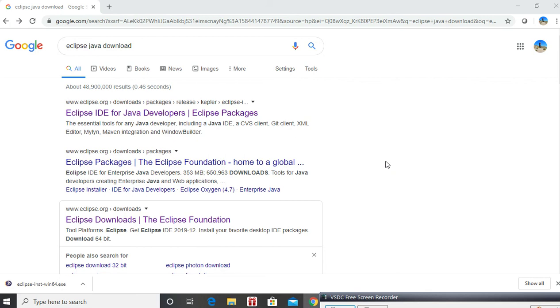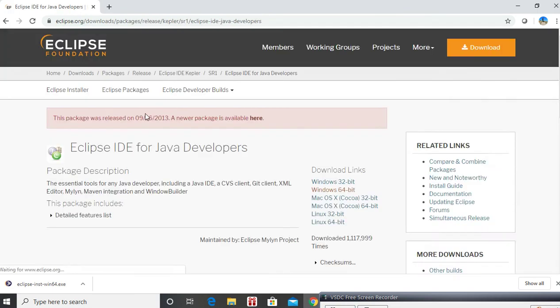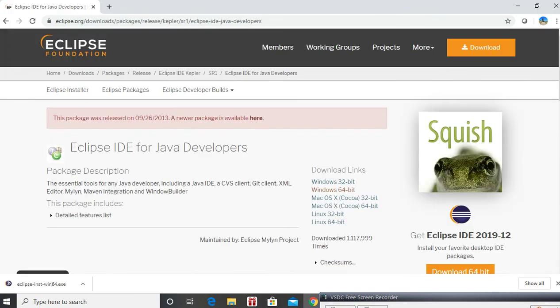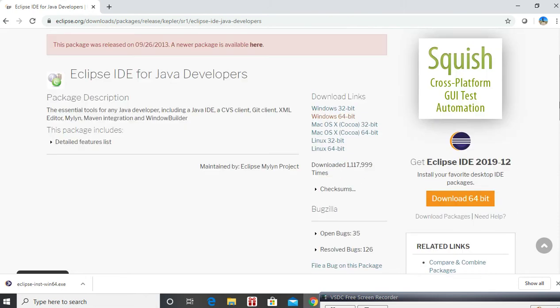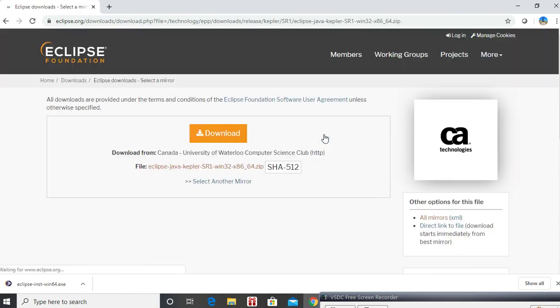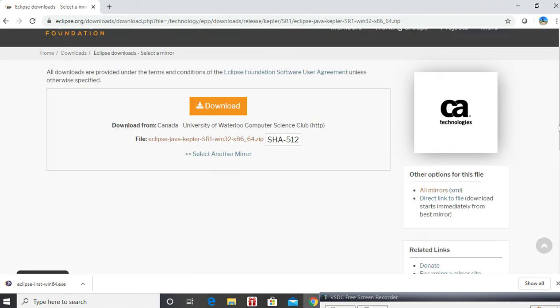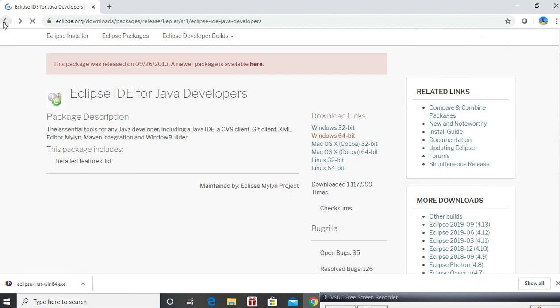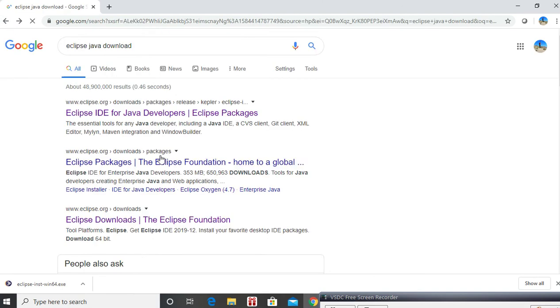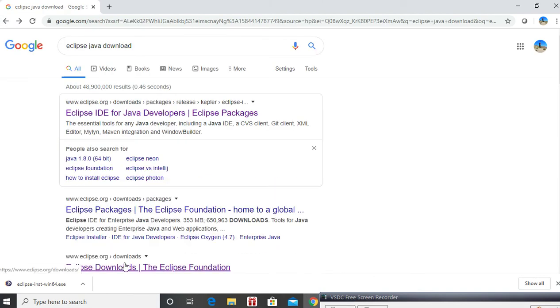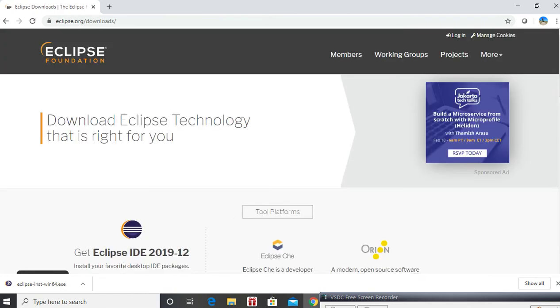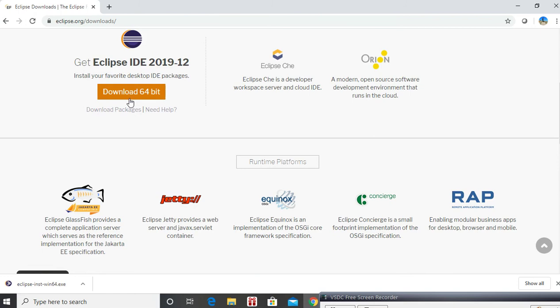All you have to do is go to Google and type in Eclipse Java download. Go to the very first link. Then you can click 64, and once you click on the download, it's gonna take you to the download. No, sorry. You should go to this download link. Once you're here, you'll be able to see this download 64.